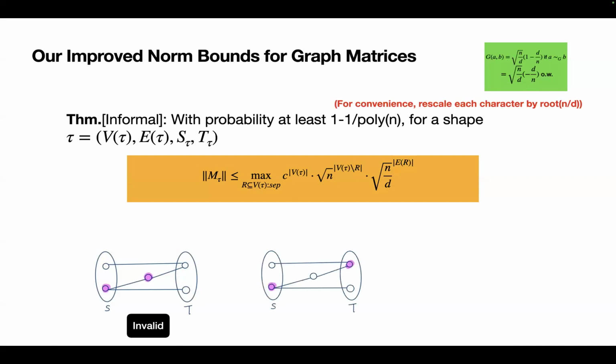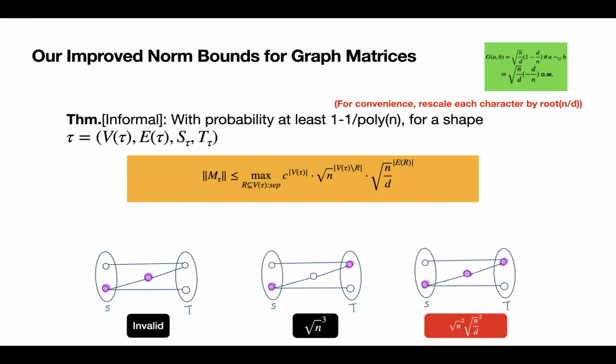However, if we put these two other pink vertices, these correspond to a vertex separator, and this gives us norm bound root n cubed because there are three vertices outside the separator and no edge contained within the separator. However, they are not the true norm bound quantity, as one may consider these other three vertices as a separator that gives norm bound root n squared times root n over d squared. And it turns out that this is indeed the right norm bound for this Z-shaped matrix.